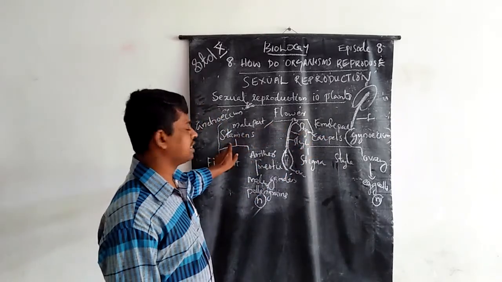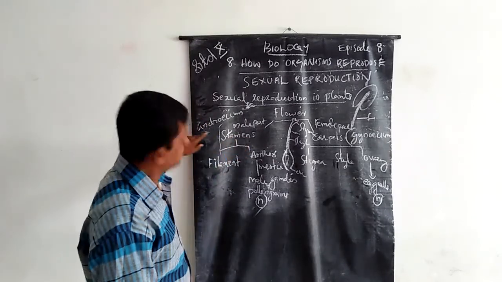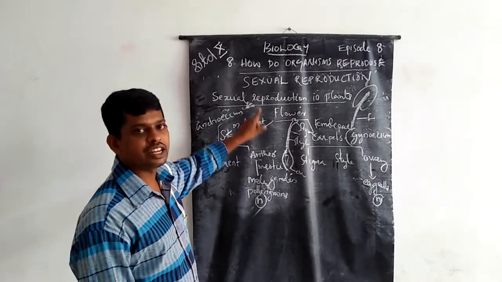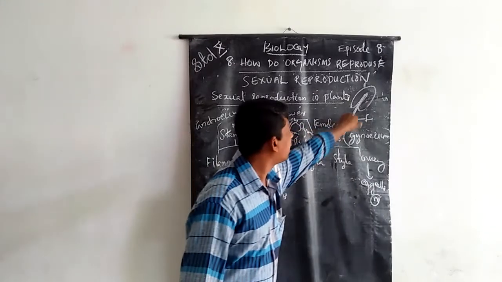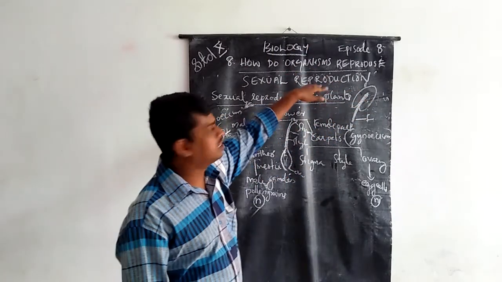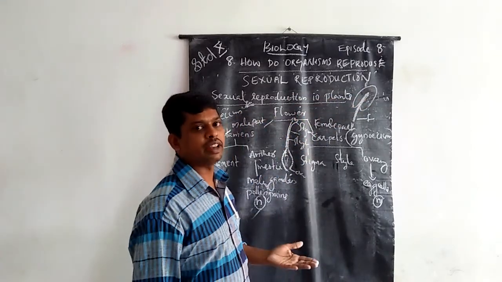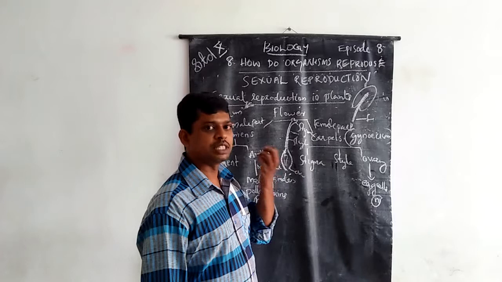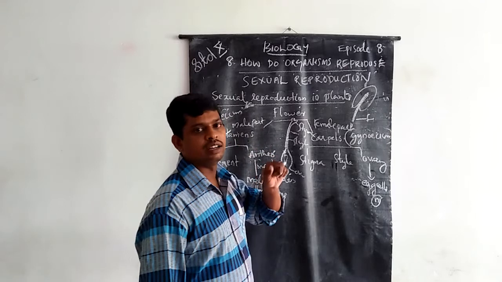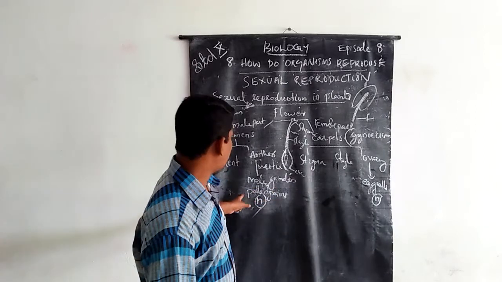The male reproductive part is commonly known as androecium, otherwise known as stamens, and stamens have two structures: filament and anther. In the anther, cells undergo meiotic division and produce specialized haploid cells. Those haploid cells are known as male gametes or pollen grains.